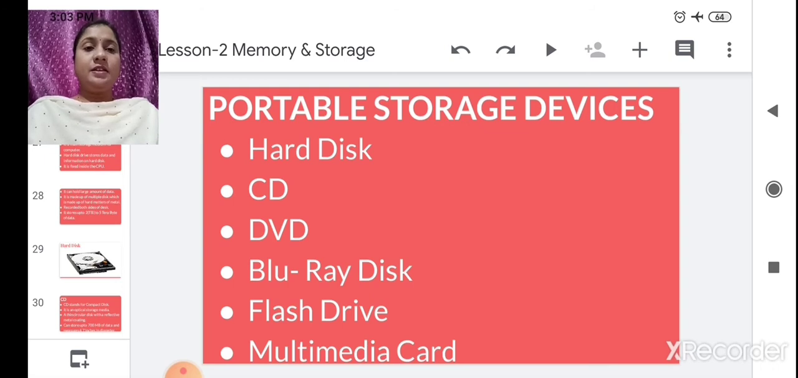Then CD, DVD, Blu-ray disc, flash drive, multimedia card. We are going to see all the secondary storage devices in detail one by one.